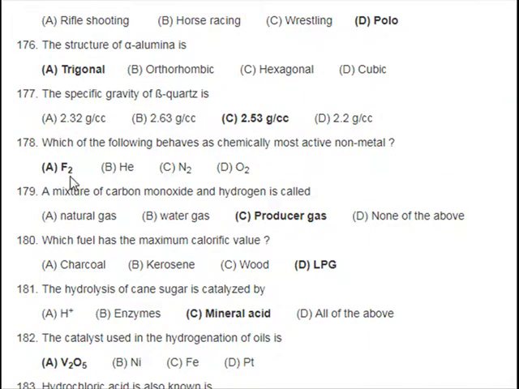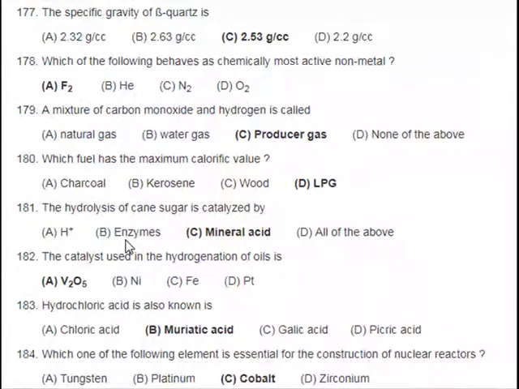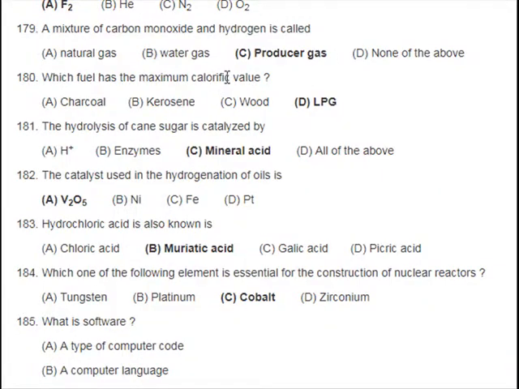179. The mixture of carbon monoxide and hydrogen is called: A. Natural gas, B. Water gas, C. Producer gas, D. None of the above. 180. Which fuel has the maximum calorific value? A. Charcoal, B. Kerosene, C. Coke, D. LPG. 181. The hydrolysis of cane sugar is catalyzed by: A. H+, B. Enzyme, C. Mineral acid, D. All of the above.